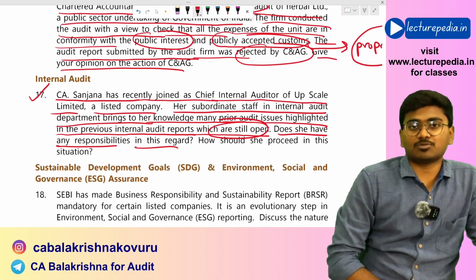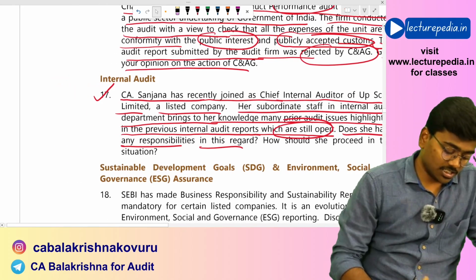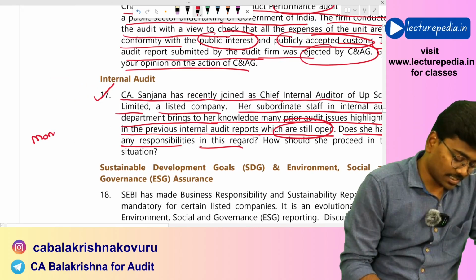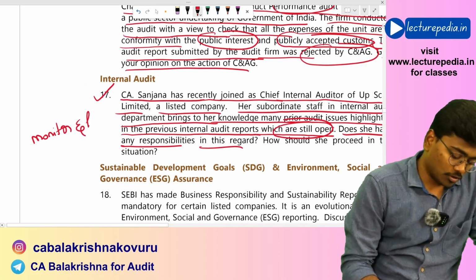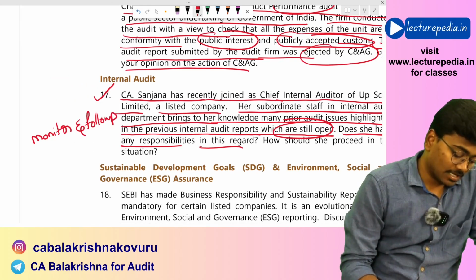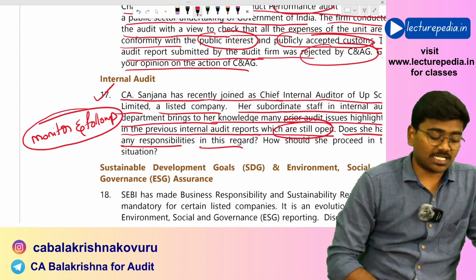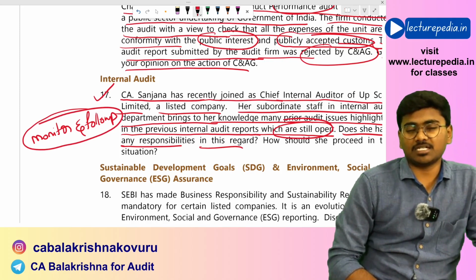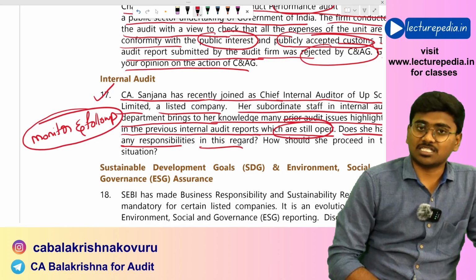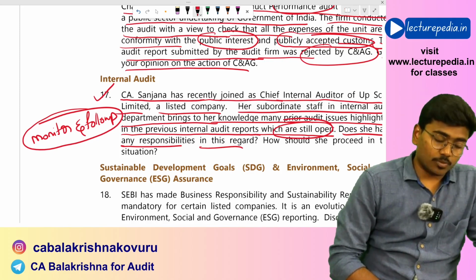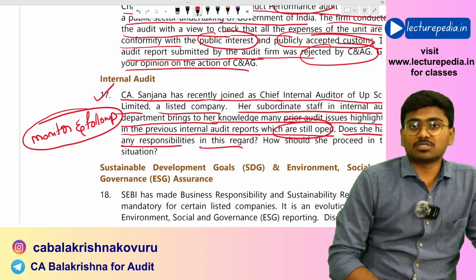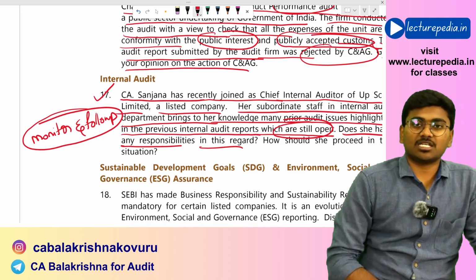Obviously she has responsibility in this regard. She needs to monitor and follow up whether all the issues that have been raised in the previous internal audit reports have been resolved by the management or not, whether all the previous issues have been implemented by the management or not.